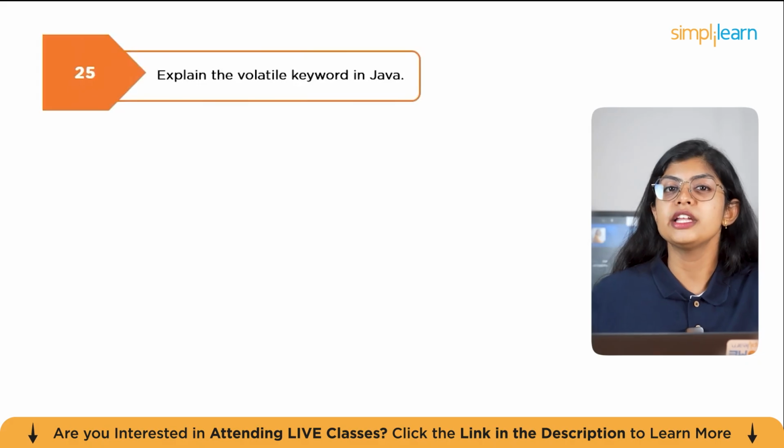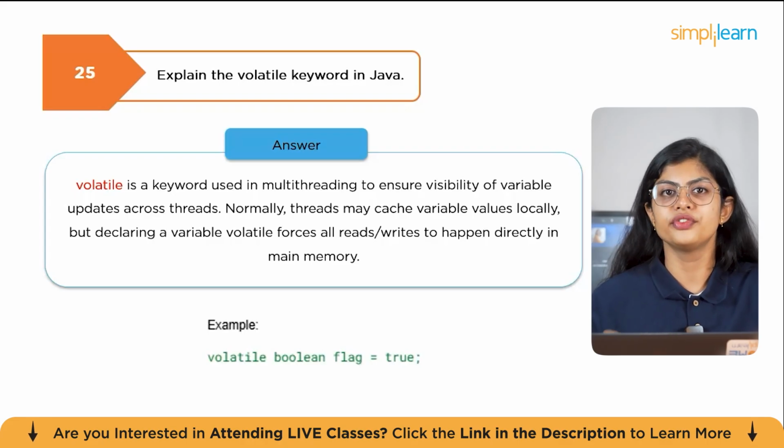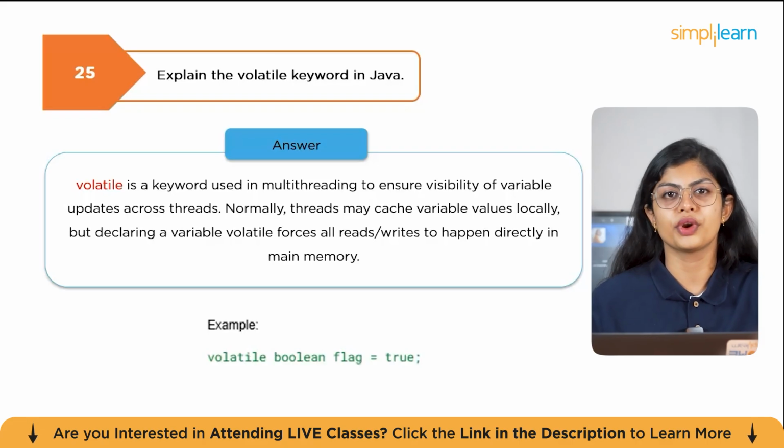The next question is, explain the volatile keyword in Java. Volatile is a keyword used in multi-threading to ensure visibility of variable updates across threads. Normally, threads may cache variable values locally, but declaring a variable volatile forces all reads and writes to happen directly in main memory. For example, we have volatile boolean flag = true. If one thread changes flag to false, another thread will immediately see the update. Without volatile, they might still read the stale cached value. This keyword is critical in avoiding inconsistency in concurrent programming.